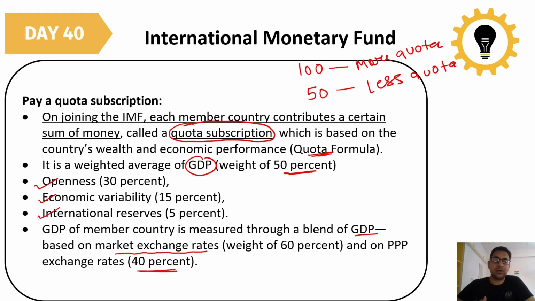Based on that, certain percentages are given, for how open your market is and so on, then everything is added and you are provided with a quota subscription.